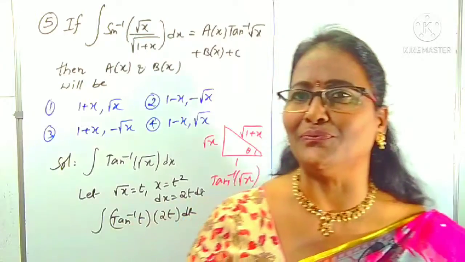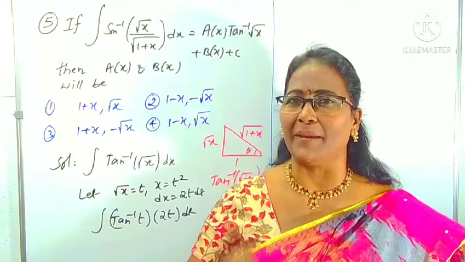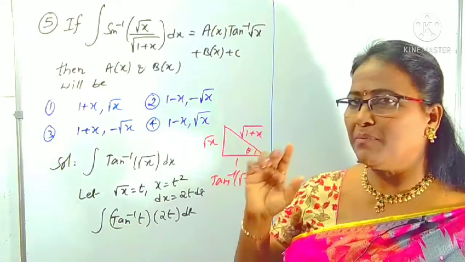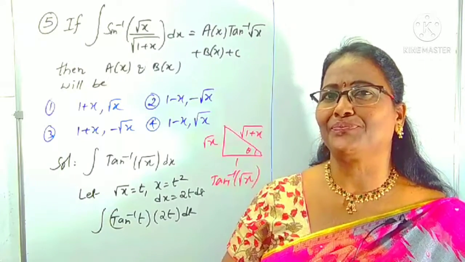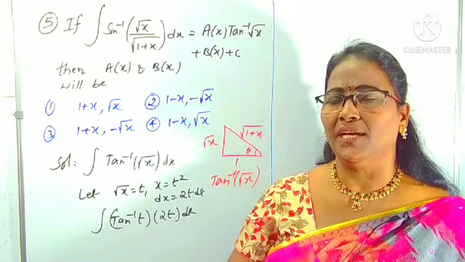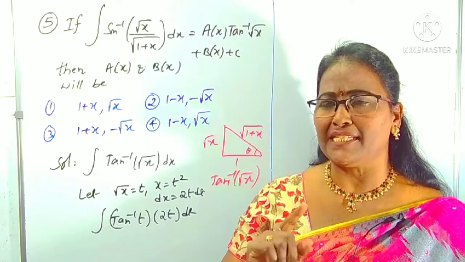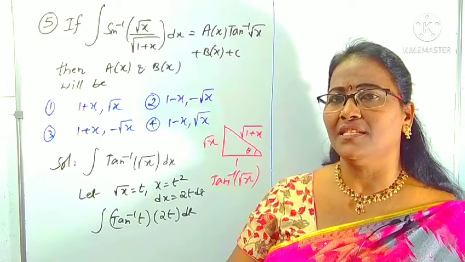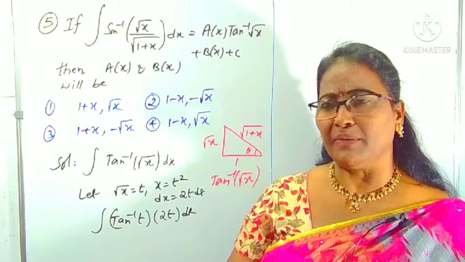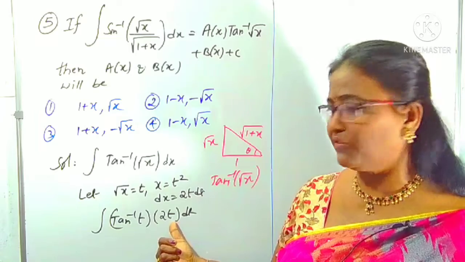What do you have to do? Just apply integration by parts. To apply it, think about the ILATE rule. I stands for inverse trigonometric functions, A stands for algebraic functions. Here t is an algebraic function.